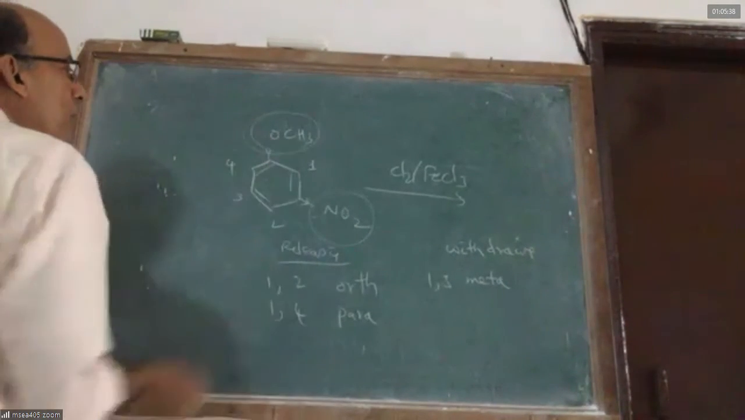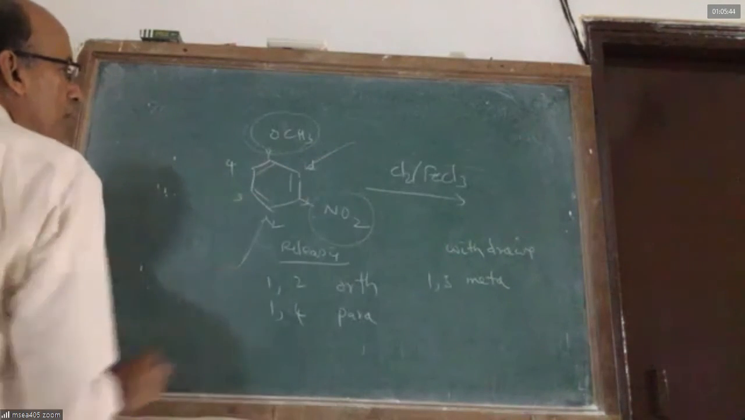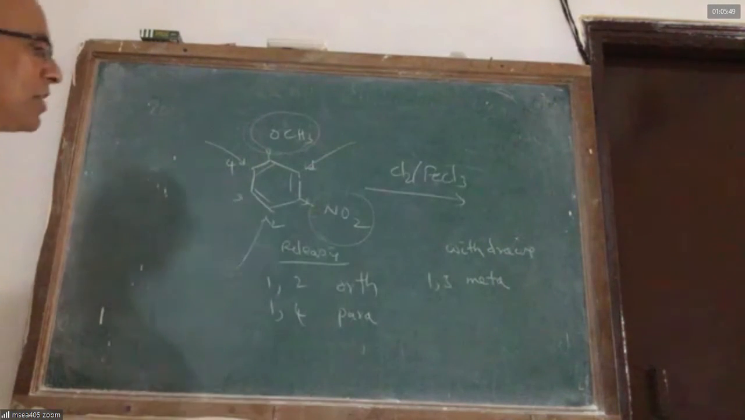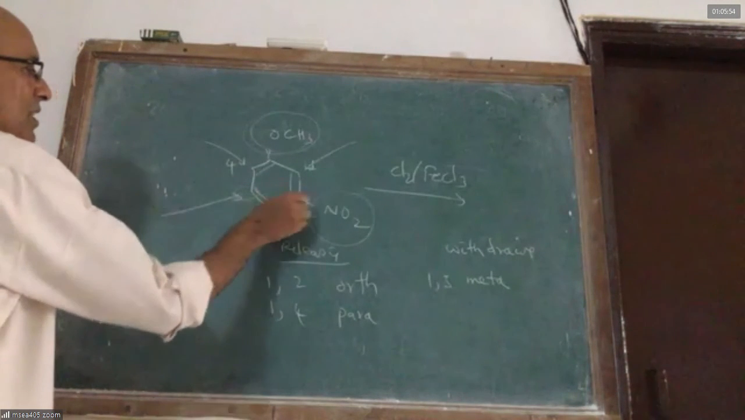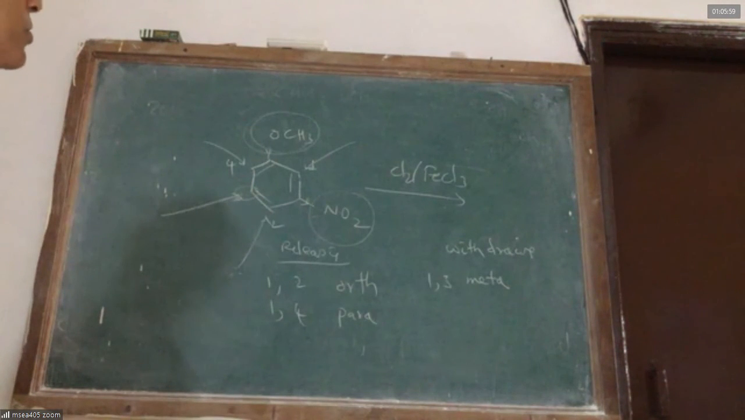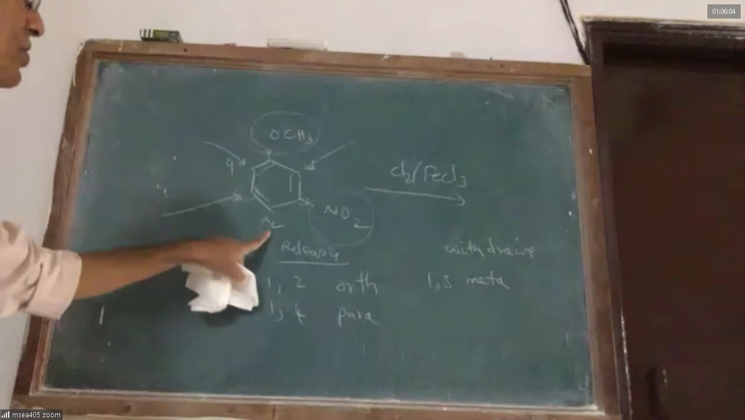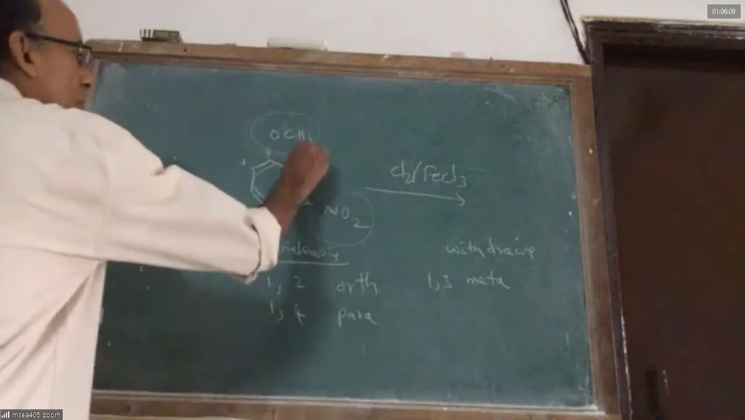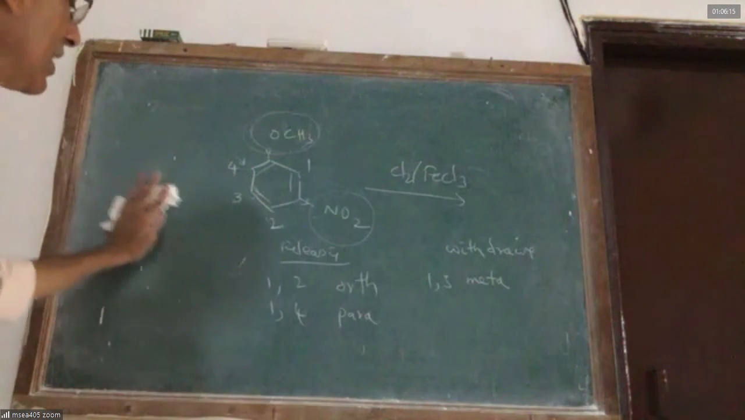Now the methoxy group is a releasing group, so it will ask the incoming electrophile to come to position 1 or 2, and 1 and 4 also. The NO2 is a withdrawing group. Withdrawing group will direct the electrophile to come to position 3 because 1, 3 is meta. Now the problem is where the chloro comes. Will it come to position 1, position 4, position 2 or 3? That is the IIT question that appeared in 2008. So did we understand clearly the problem?